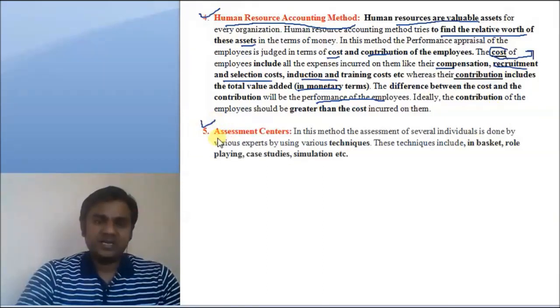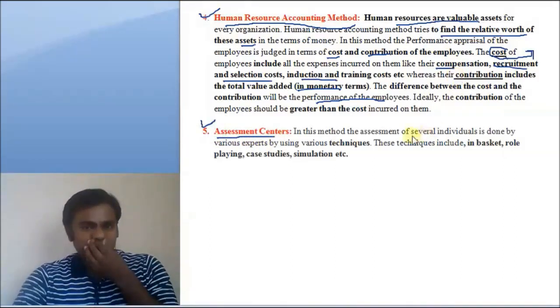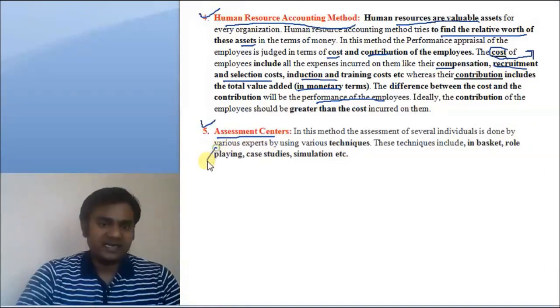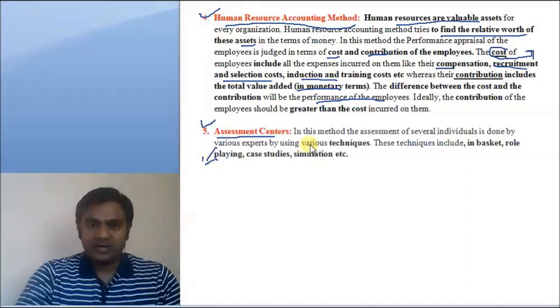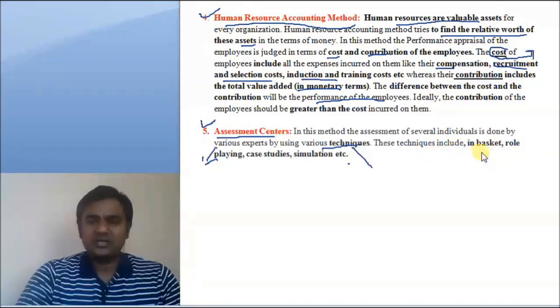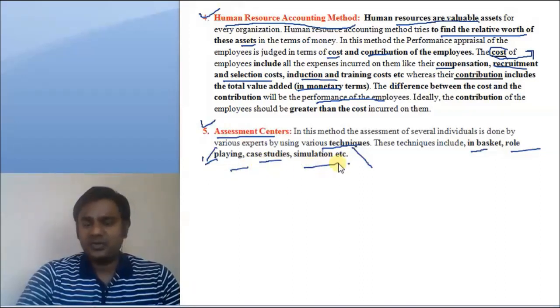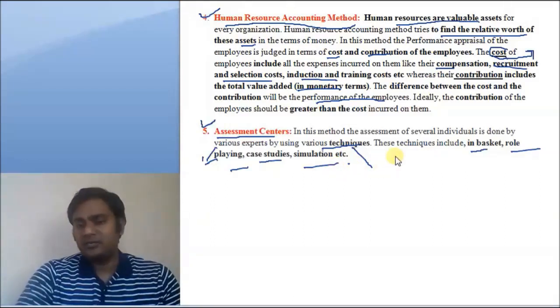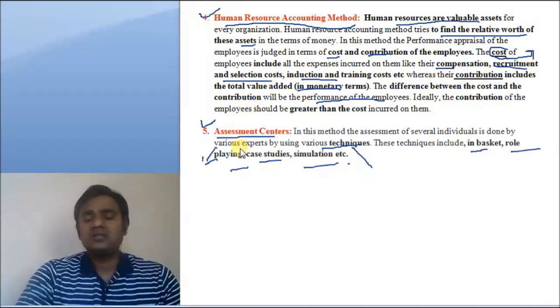The last method is the assessment center. In this method, the assessment of the individual is done by various experts. Different experts are involved, and they use different techniques to assess the individual. These techniques may include an in-basket exercise, role playing, case study, or simulation, etc. With these techniques they assess an individual in a company. So these are the modern methods of performance appraisal.